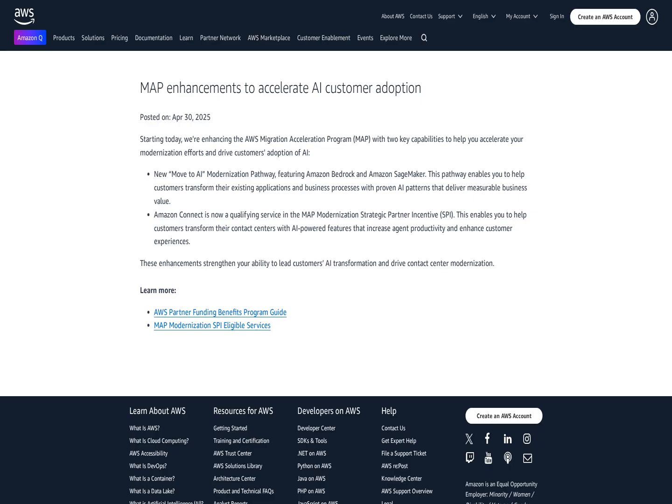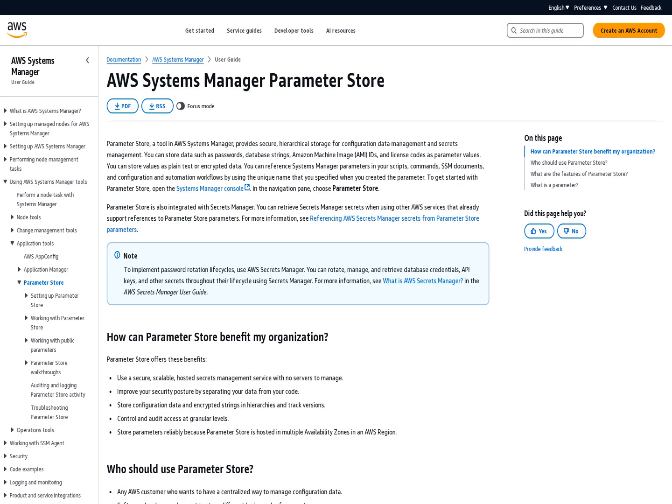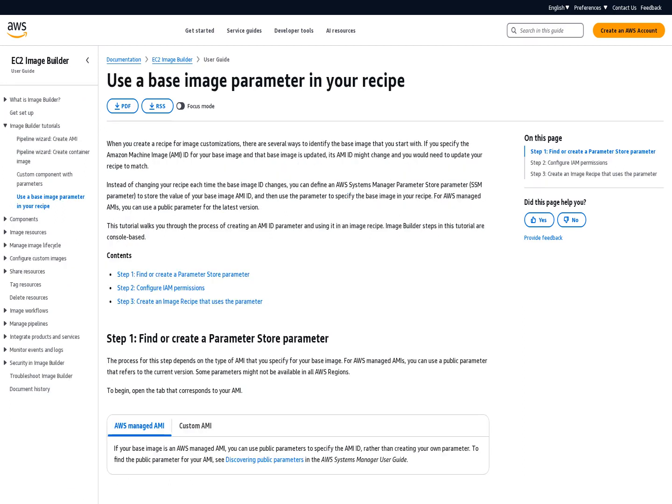EC2 Image Builder now integrates with Systems Manager Parameter Store, allowing customers to reference SSM parameters in their image recipes, components, and distribution configurations. This integration enables customers to dynamically select base images within their image recipes by leveraging SSM parameters as inputs. Customers can easily use configuration data and sensitive information for components, which simplifies the process of saving, retrieving, and utilizing this information. Moreover, this integration updates SSM parameters with output latest images, streamlining the image building workflow and reducing manual intervention.